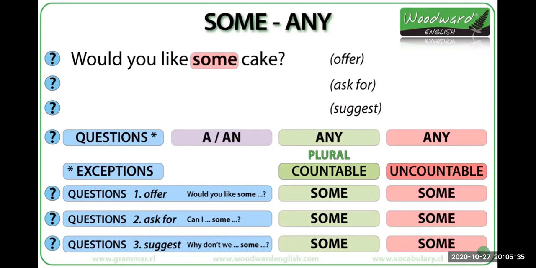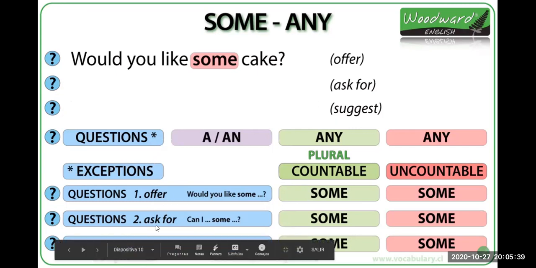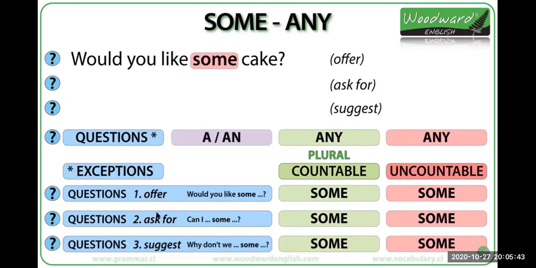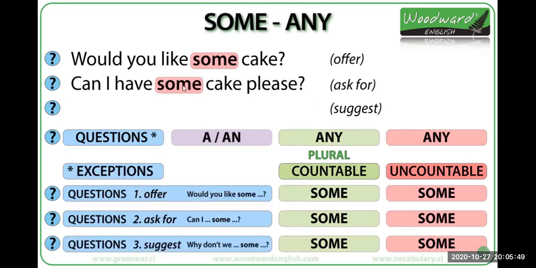The second exception is when we are asking for something, for a request. Okay, when we are asking for something. For example, can I have some cake, please? Can I have some cake, please? Can you give me some cake?